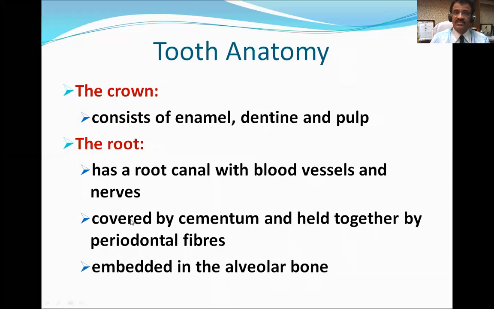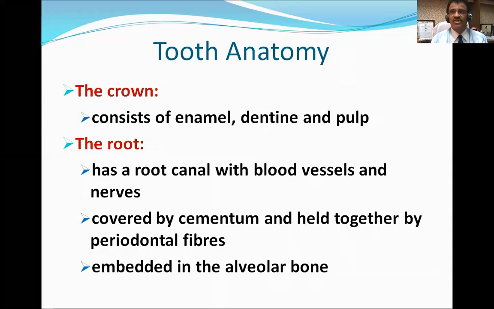Now these roots are covered by cementum and held together by periodontal fibers, and these are embedded in the alveolar process of the bone. So mandible has got an alveolar process, and maxilla also has an alveolar process. Alveolar process is a part of the jaw bones. So they are embedded in that, and they make a joint with the jaw bones.